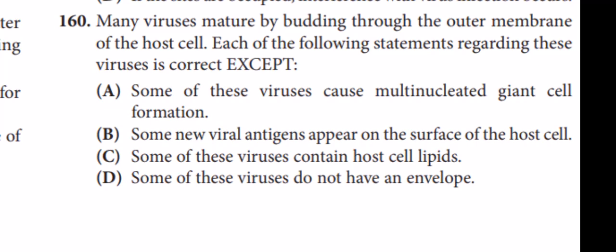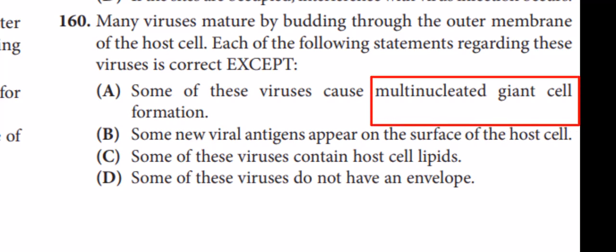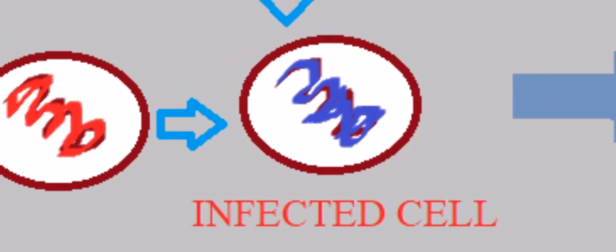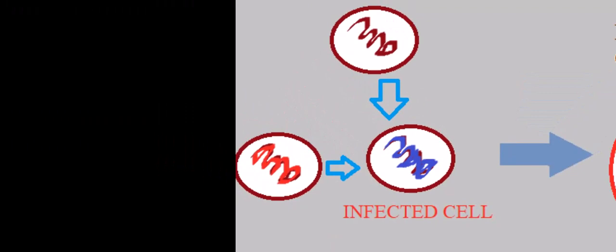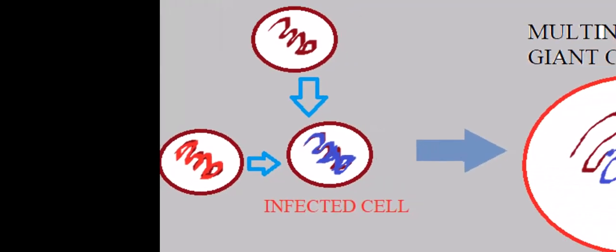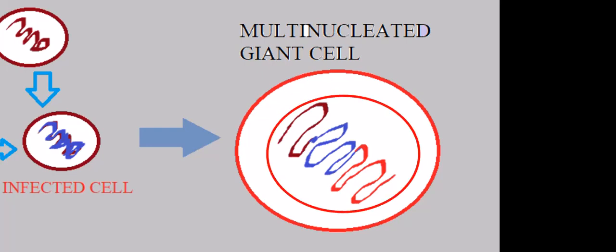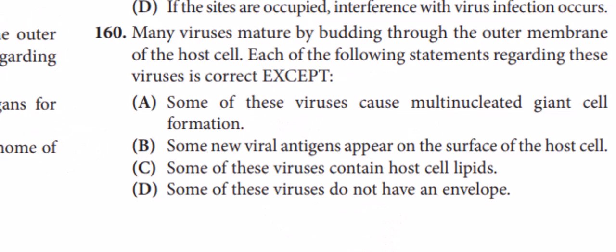Option A, some of these viruses cause multinucleated giant cell formation. You know what is a multinucleated giant cell? When the virus causes infection in one cell, it attracts the neighboring cells to come closer. When the neighboring cells come closer to the infected cell, they all get together and make a giant cell. This giant cell is called multinucleated giant cell because it has the nuclei of many cells. So option A, that some of these viruses cause multinucleated giant cell formation. Yes, they do.